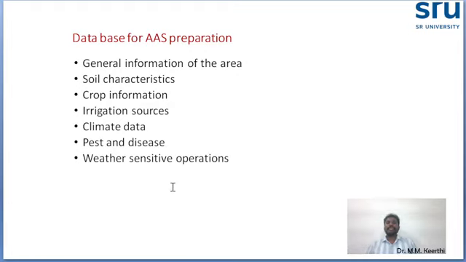Okay, here in the database, what is needed to prepare, for example, an agro advisory service bulletin? What are the data needed? First thing is general information of the area. For example, if there is one village, one district, in that district they need to know all the general information.